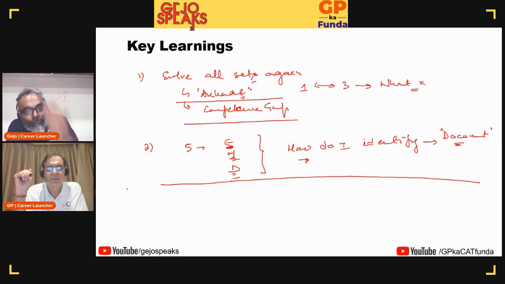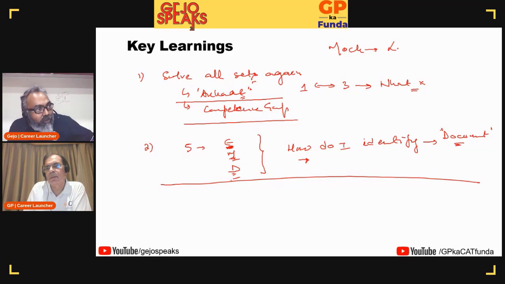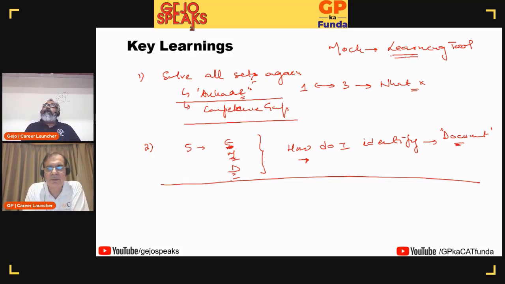So if you do this particular thing and do the analysis and keep it by the side, imagine, we are still going to do 13 more mocks, right, GP? Yeah, we still have 13 more mocks. Each mock is going to have 5 sets. So that's 65 more sets. And each test is a great learning opportunity.